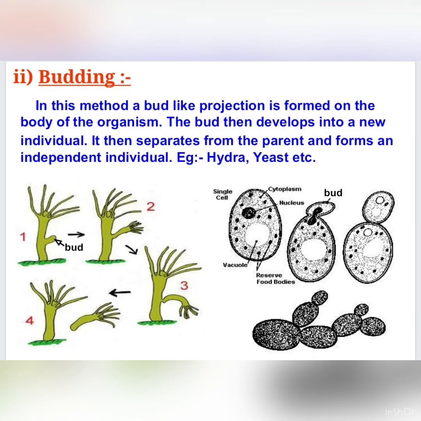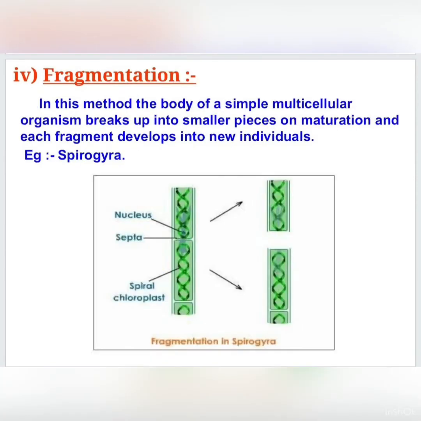Now we will discuss budding. In this method, a bulb-like projection is formed on the body of an organism. The bud then develops into a new individual. It separates from the parent body and forms an independent individual. Yeast and hydra reproduce by budding.